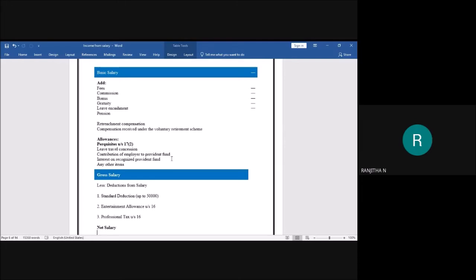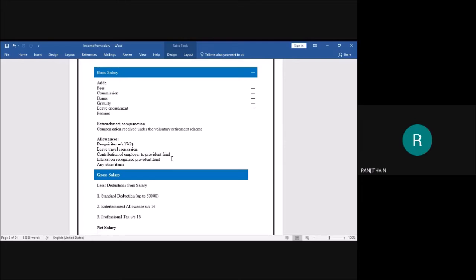Next, compensation received under the voluntary retirement scheme. Sometimes you may take retirement voluntarily. In such a case, the employer may provide you some compensation for your voluntary retirement. Such compensation is also taxable under the head income from salary. Next, allowances. Allowances means, you know that any amount which has been received by the employee from the employer in order to meet some specific expenses.